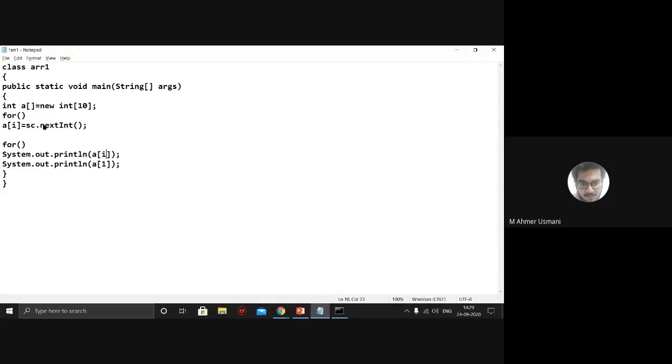A of I, and every time I get incremented, every time A of 0 will be printed, then A of 1 will be printed, then A of 2 will be printed, and every time the new value will be printed. Okay, is it clear? What I want you to do is create an array of size 10, store the value from the user and display it. Is the program clear?